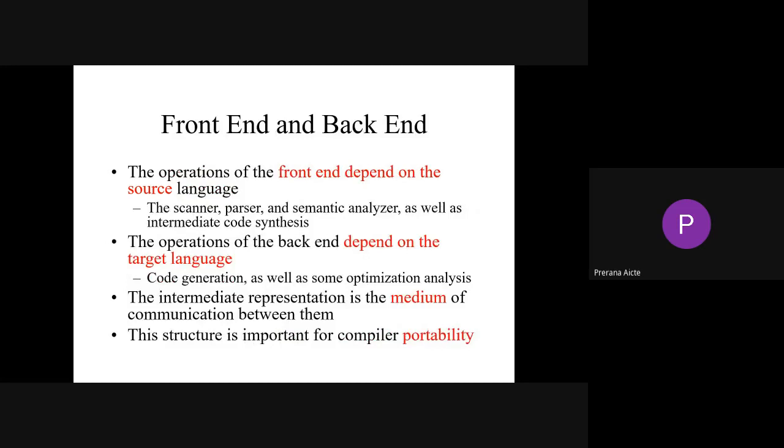Someone will keep the intermediate code generator as part of analysis, someone will keep intermediate code as part of the synthesis phase, whatever. But the intermediate code generator is a mediator block. So the intermediate representation is the medium of communication between those two. So the structure is very important for compiler portability. Right.